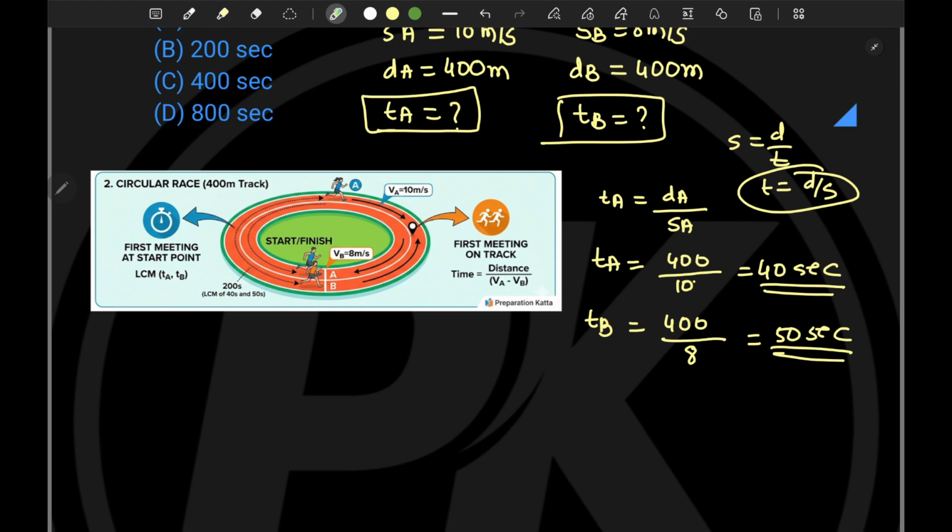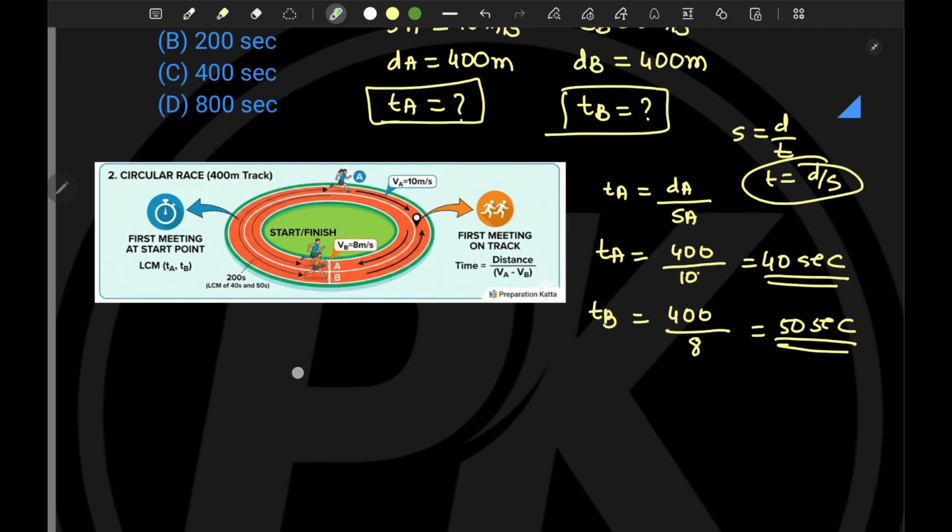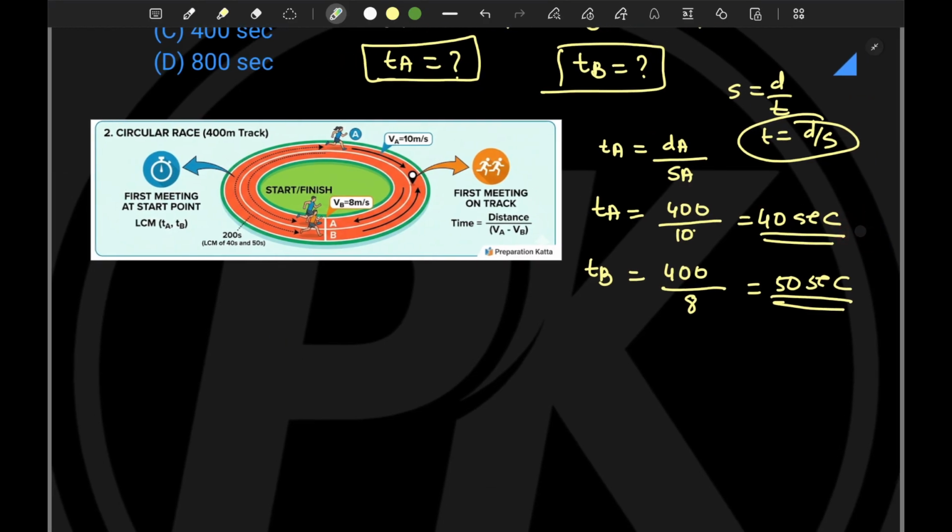You're getting this point. And if you calculate the least common multiple, because that is what gives us an idea of when they'll meet here, right? That is what it is asking. Now tell me, the time taken by A we know is 40 seconds, the time taken by B is 50 seconds. Now what is the LCM of 40 and 50?